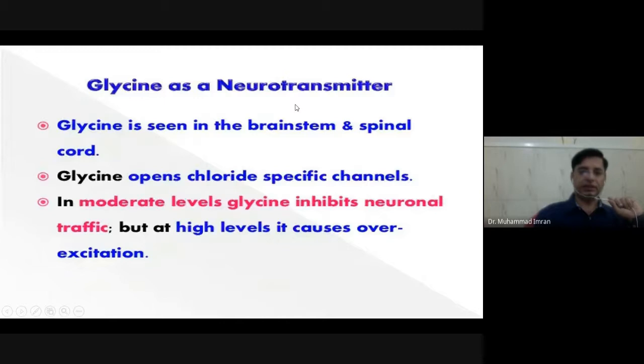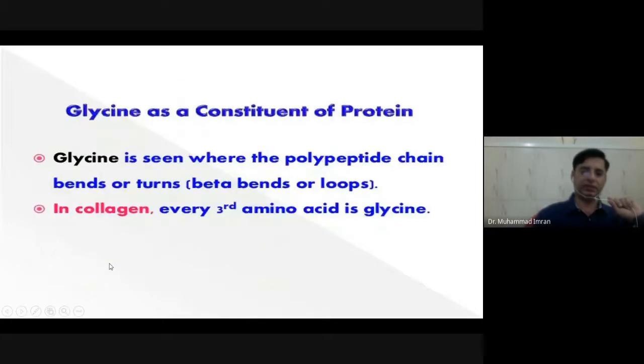Glycine also acts as a neurotransmitter. Glycine is seen in the brainstem and spinal cord. Glycine opens chloride-specific channels. At a moderate level, glycine inhibits neurological traffic, but at a high level it causes overexcitement.